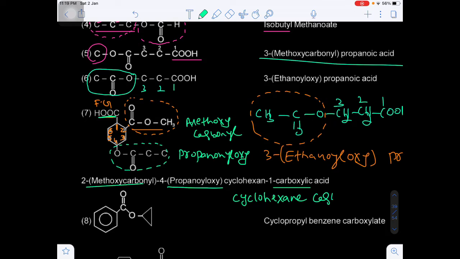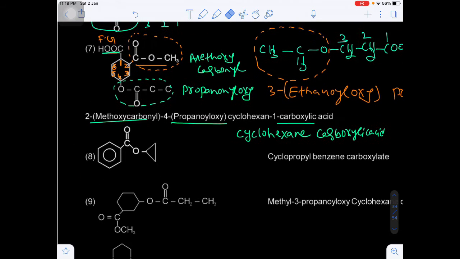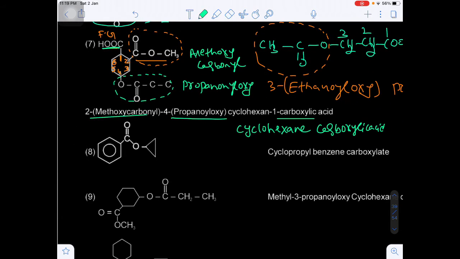cyclohexane carboxylic acid. Why? Because the carboxylic acid carbon is not included in the parent chain. If it is included in the parent chain, we can use the simple secondary suffix oic acid, but if it is not included, then we can use carboxylic acid. Yes or no?